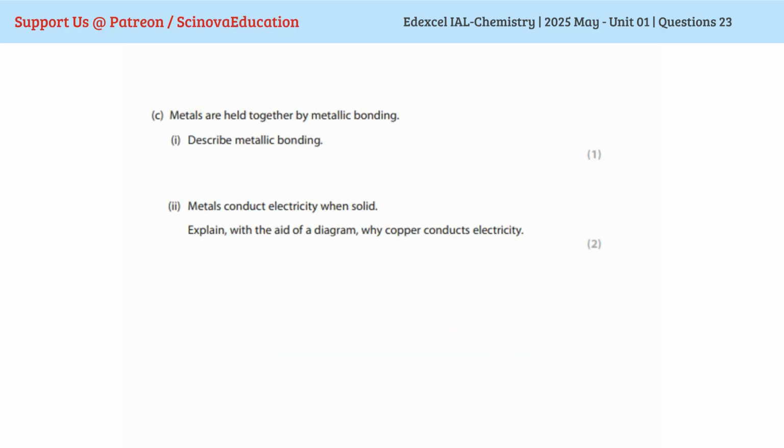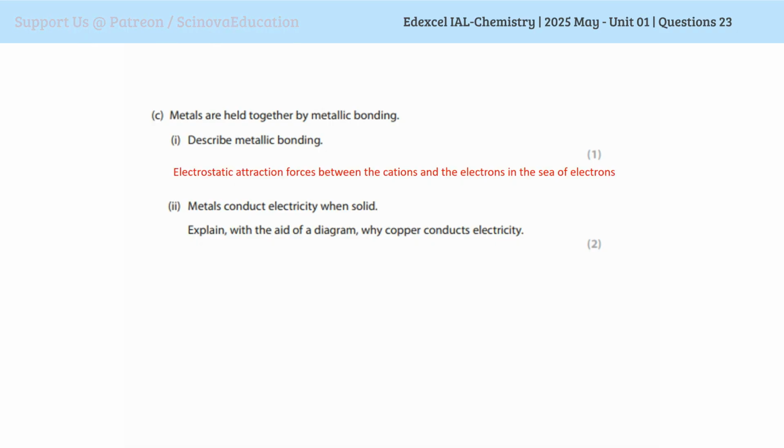Metals are held together by metallic bonding. Describe metallic bonding. So you can describe metallic bonding as electrostatic attraction forces between cations and electrons in the sea of electrons. And part 2 of that question, metals conduct electricity when solid. Explain with the aid of a diagram why copper conducts electricity. So they say use a diagram.